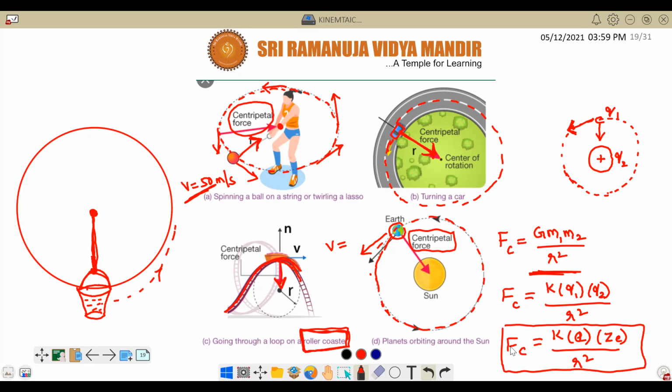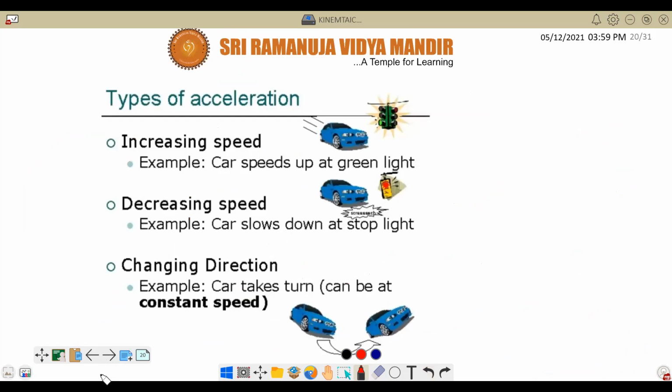Anyway, I hope you understood. I have given many examples. Correct or not? Yes, sir. Understood that even if the body has constant speed, that means even if there is no change in speed, but because there is a change in direction, the body will have acceleration. Very good. Now let us see the summary.